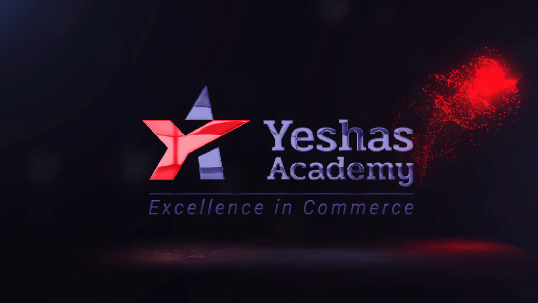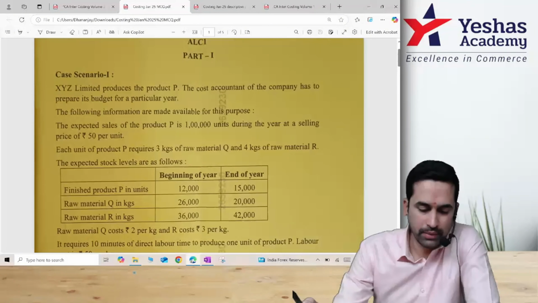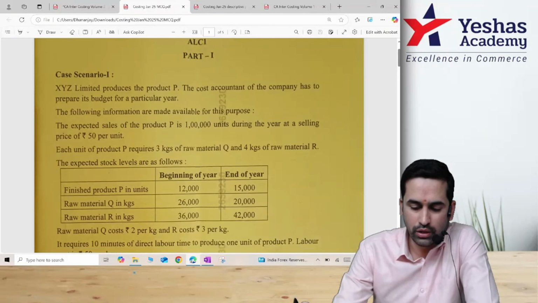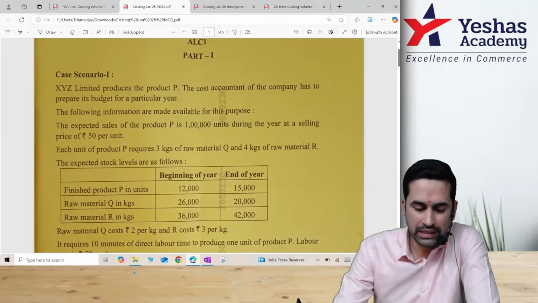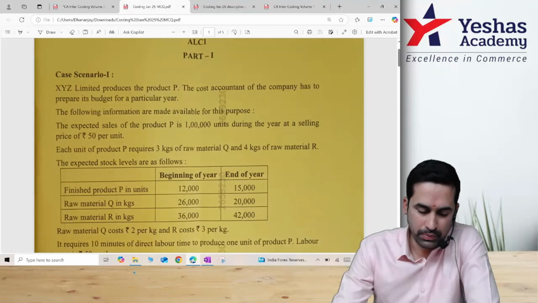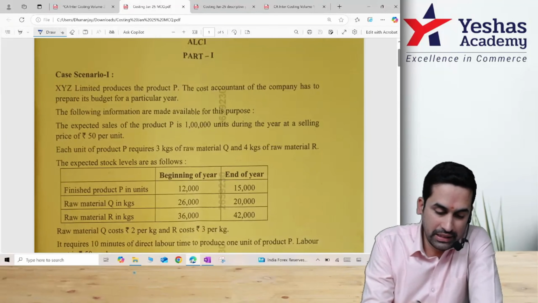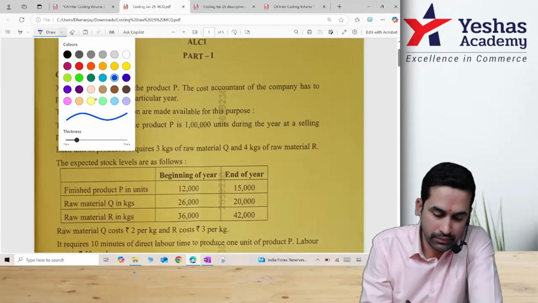I'm quickly discussing this. XYZ Limited produces product P. The cost accountant of the company has to prepare its budget for a particular year. Product P is FG. The following information is available for this purpose. Expected sales are given in the question. Sale of FG is 1 lakh units during the year.